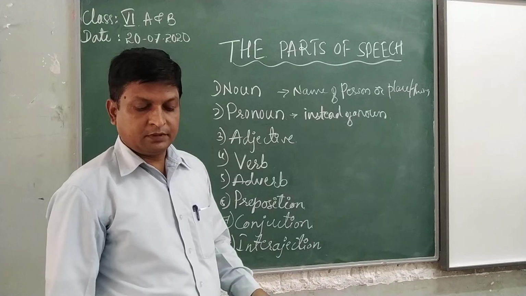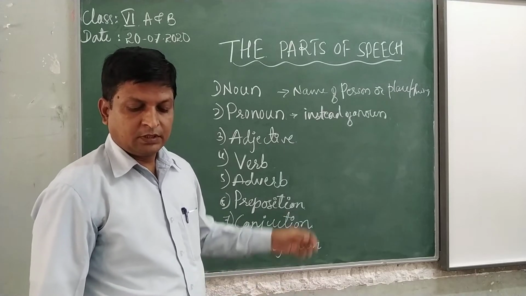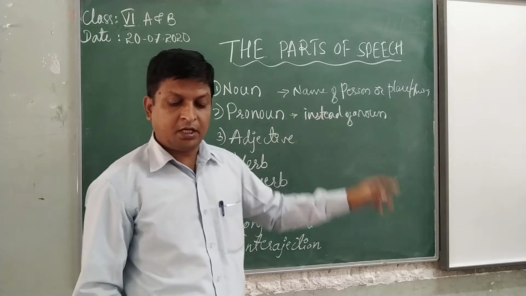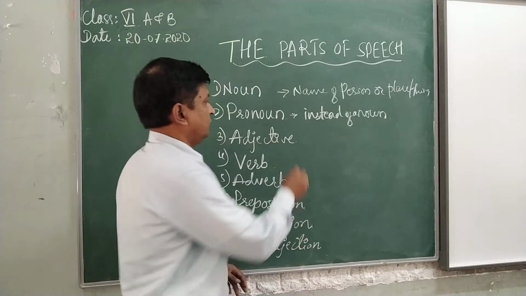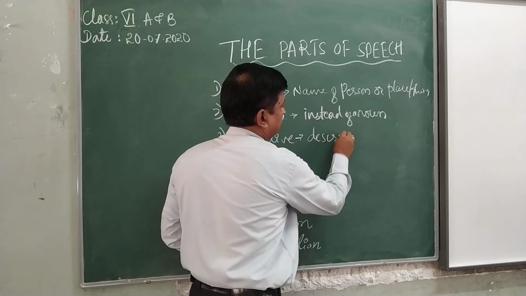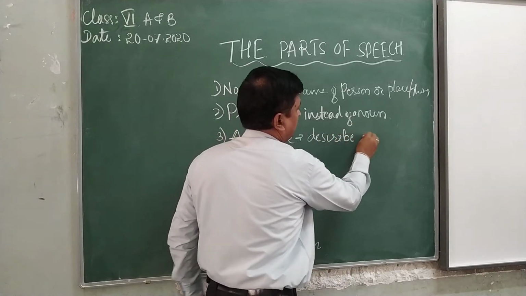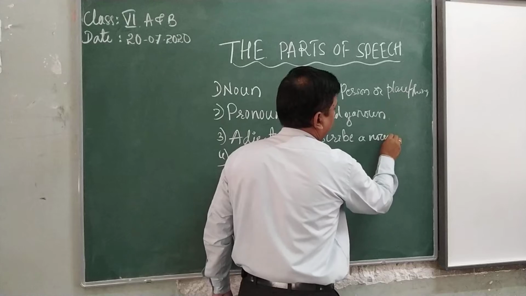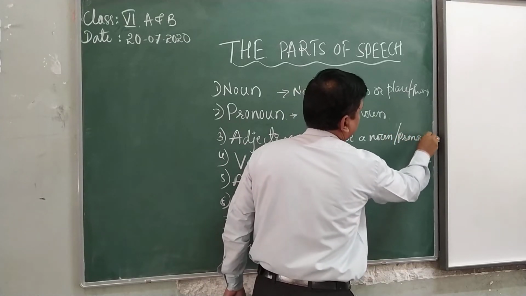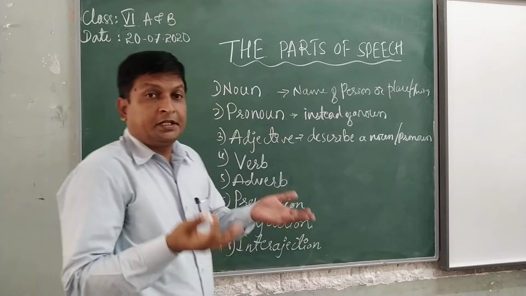Next, coming to the adjective. This also is a word which describes a noun or pronoun. It describes a noun or pronoun.